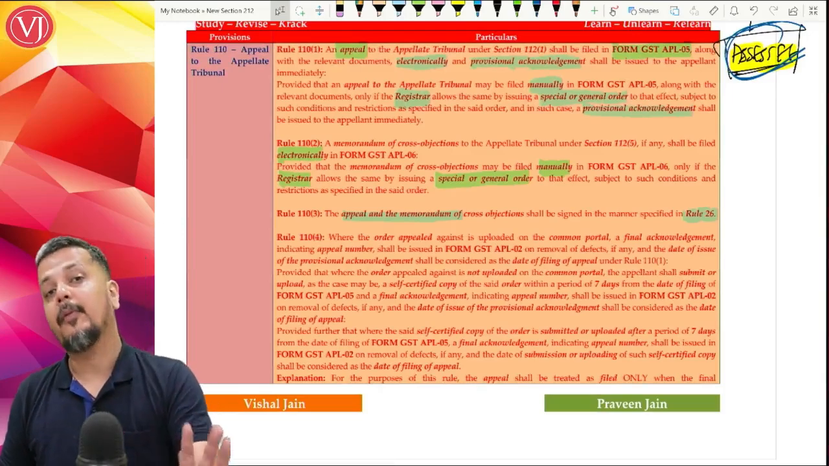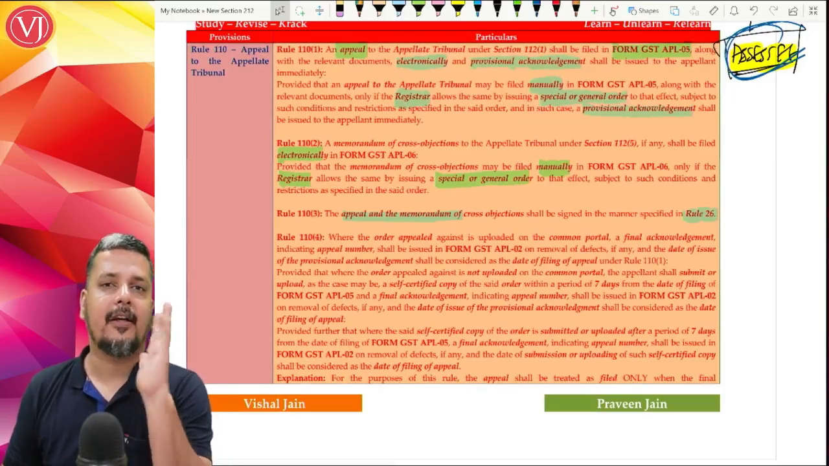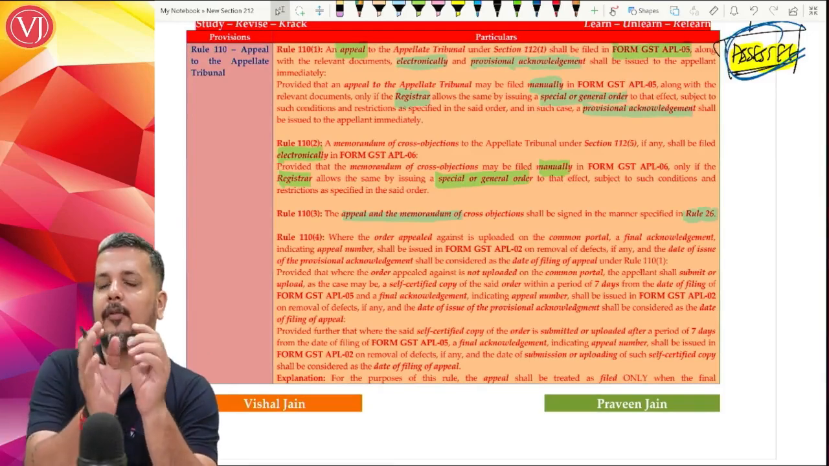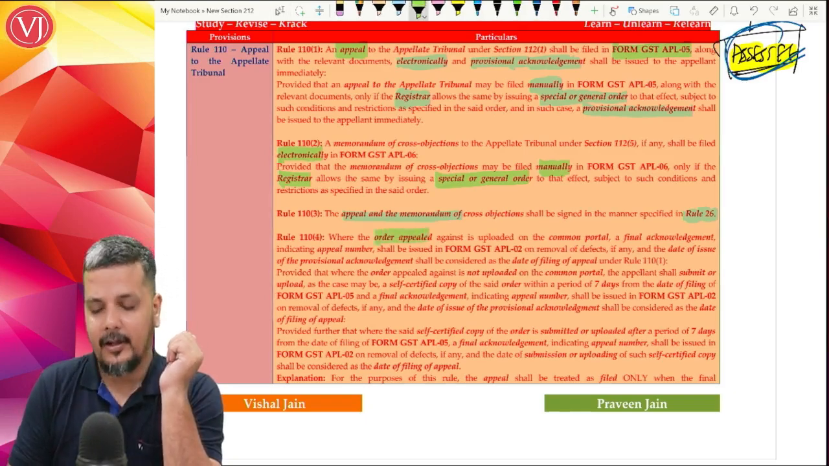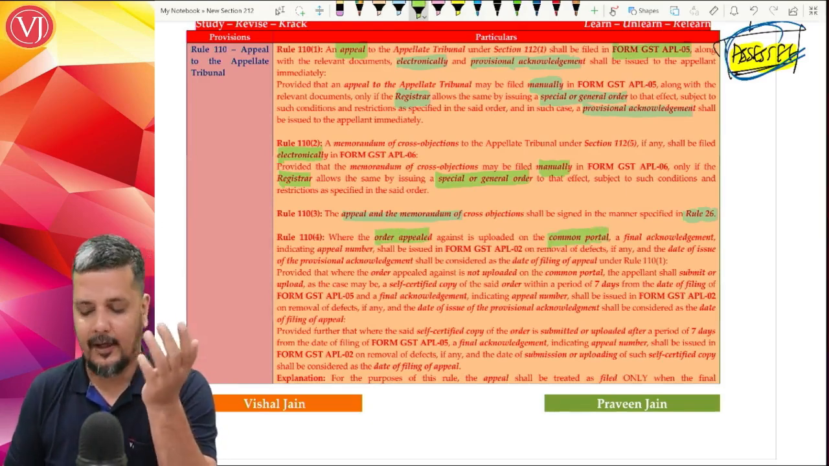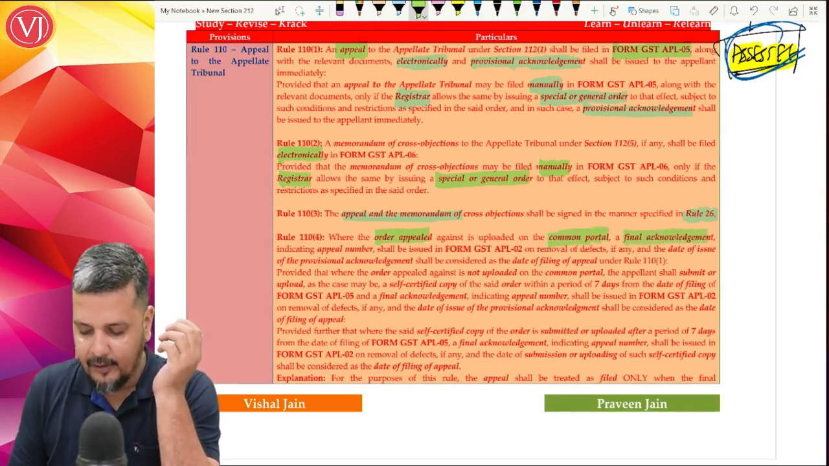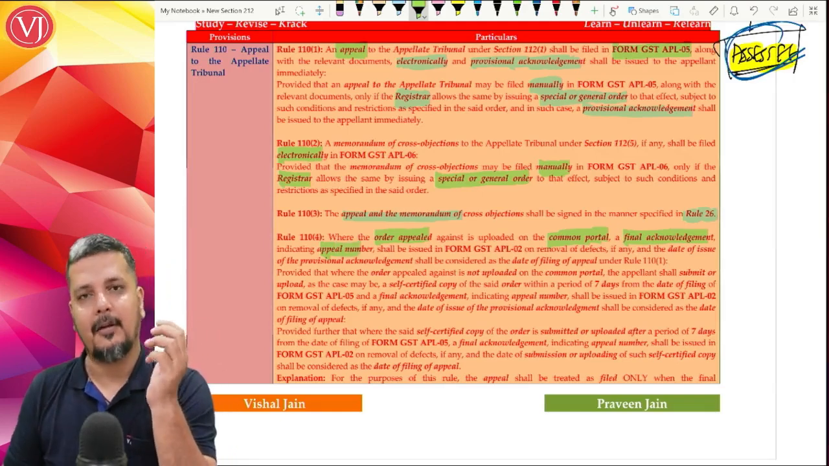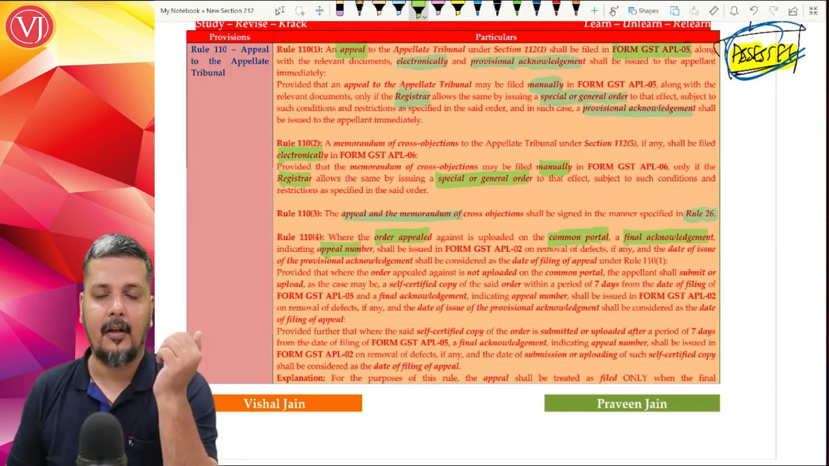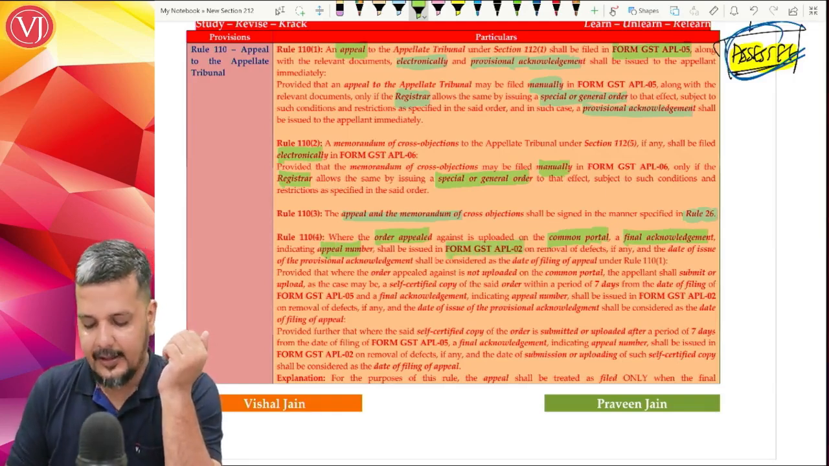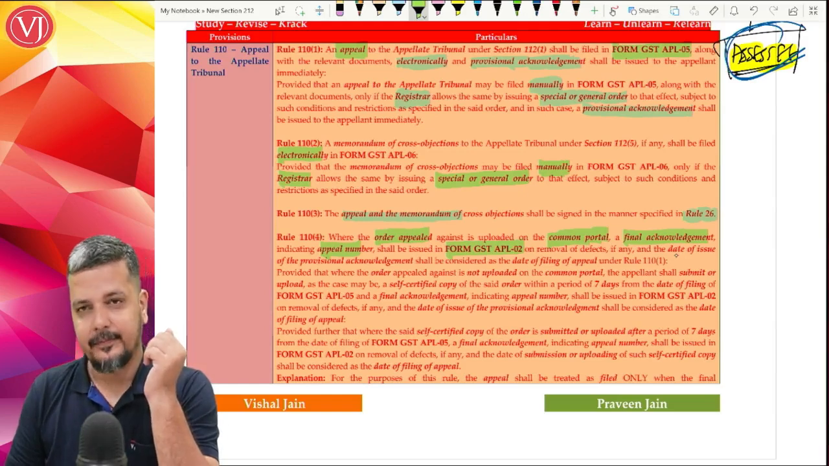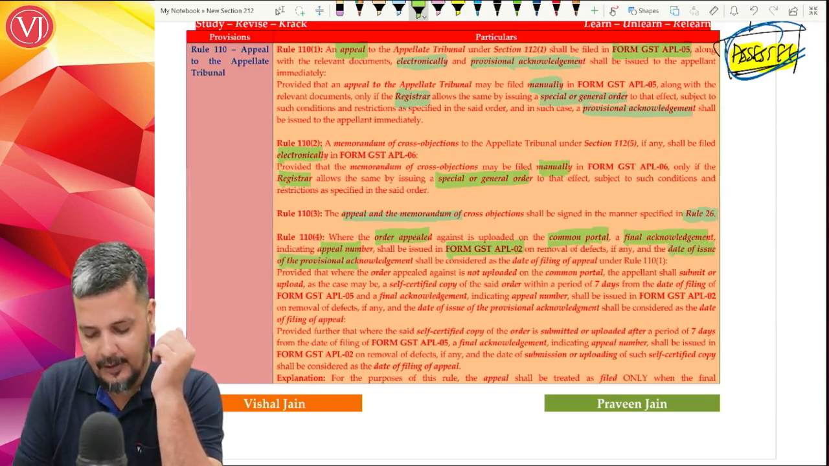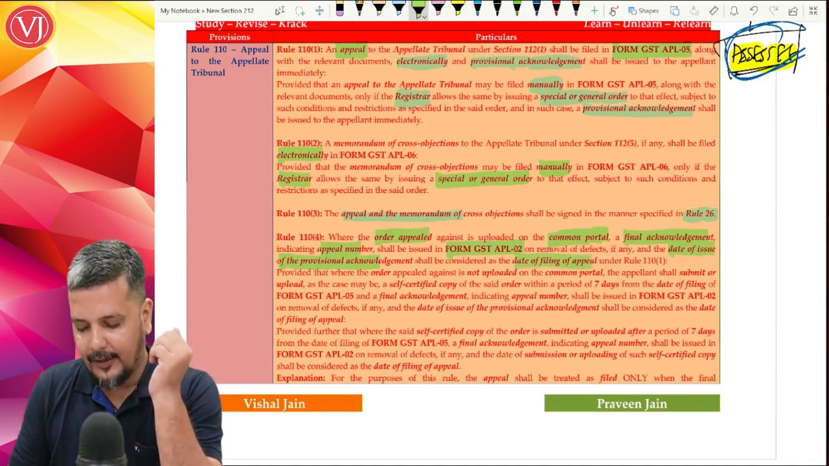Now they talk something very important. What is the date of filing of appeal? Because you have to file appeals within particular time. So what will be taken as date of final appeal? If at all there's a situation where the order that you have appealed against is there on common portal, which means electronically, you'll get a final acknowledgement number with the appeal number. It will be given in APL 02. And in such cases, date of giving provisional acknowledgement will be treated as date of filing of appeal.